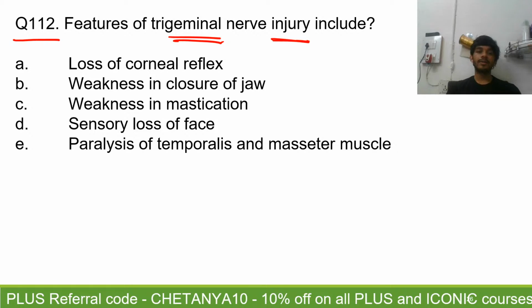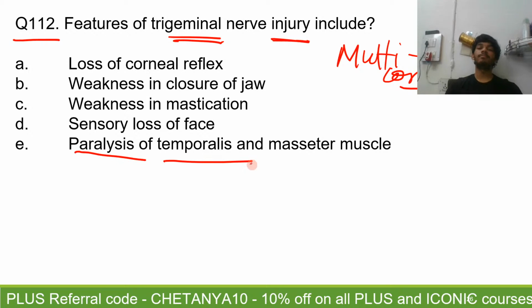Any answers for question 112? It is also a multi-answer correct question, guys. Pat Narisha is saying that one of the answers is paralysis of temporalis and masseter muscle.